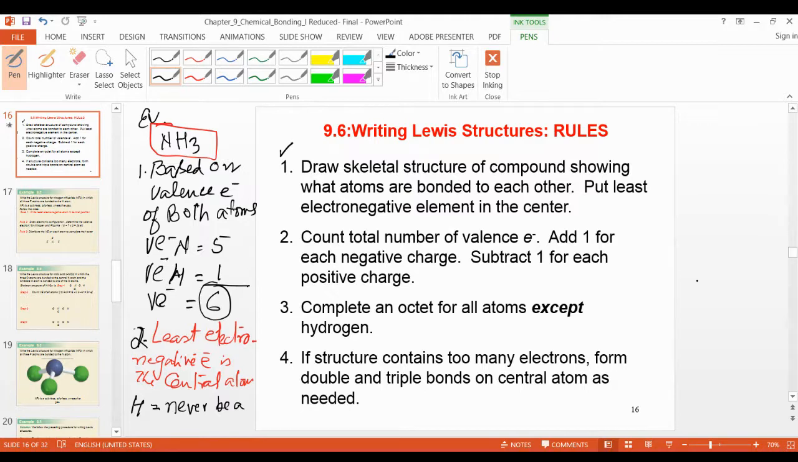Just the hydrogen. Only hydrogen. This can never be a central atom. Just note down this point, please. Hydrogen can never be a central atom.